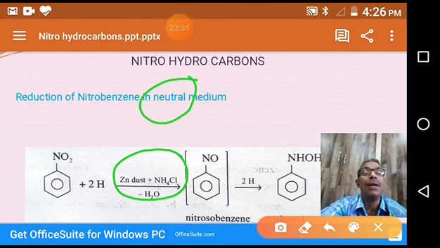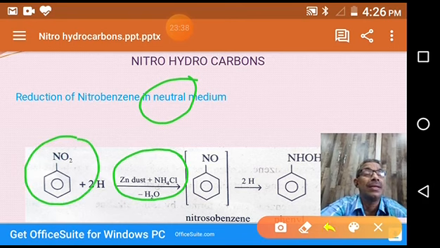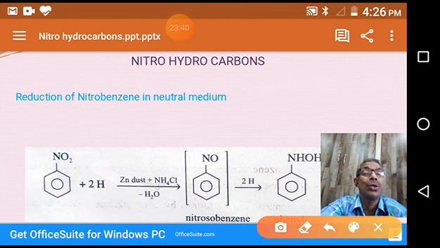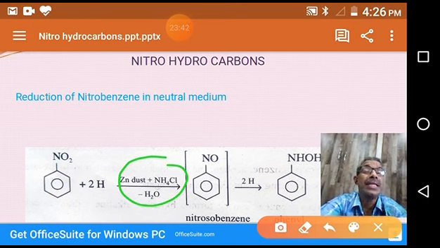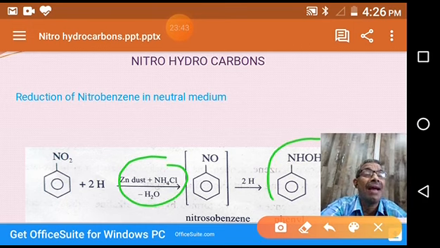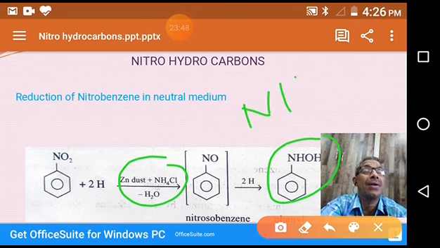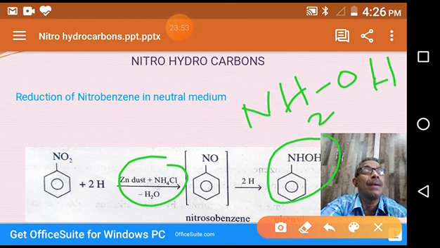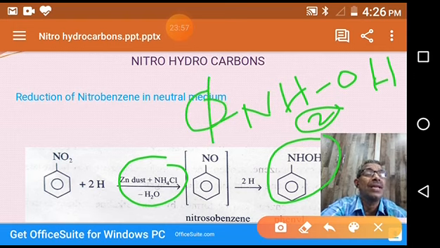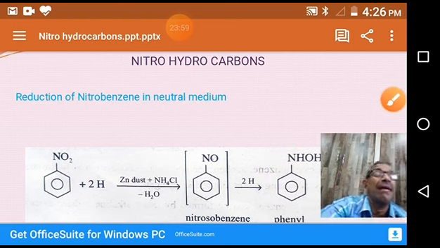Whenever nitrobenzene reacts in this neutral medium, it gives phenyl hydroxylamine. NH2OH is hydroxylamine. In place of one hydrogen, a phenyl group is linked. That's why it is called phenyl hydroxylamine.